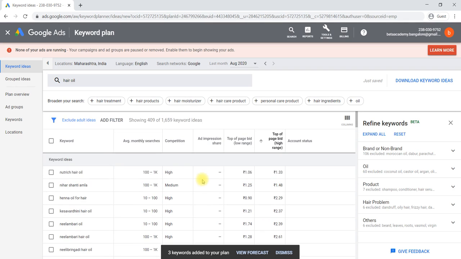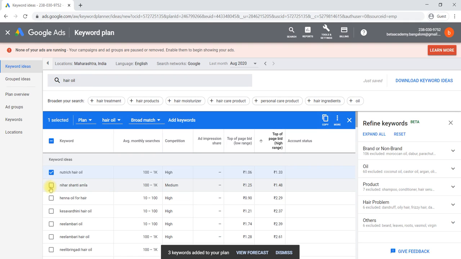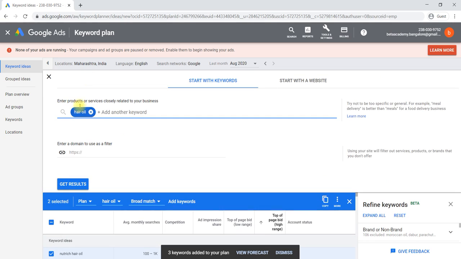Like this, we can search for any keywords, then we can group them to a plan. You can make different ad groups for different products. Here, instead of hair oil, we'll take an electric bike.